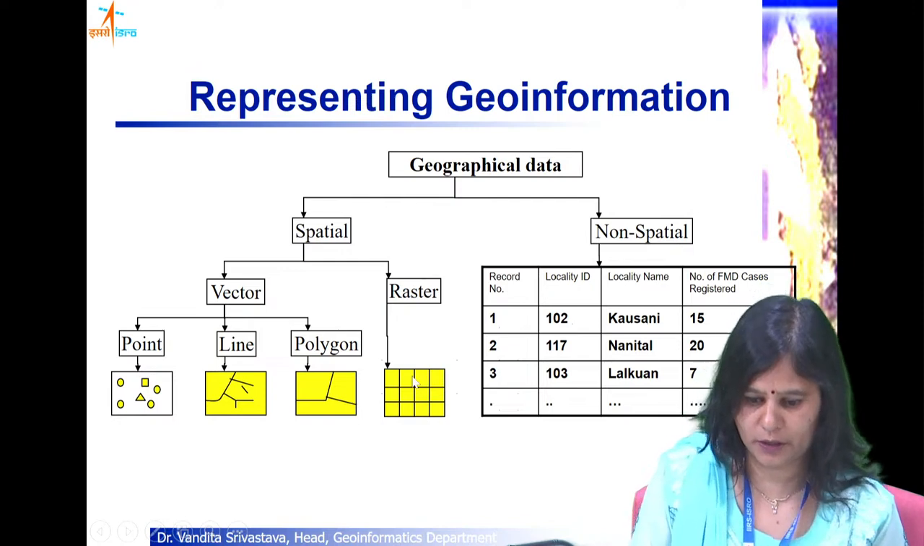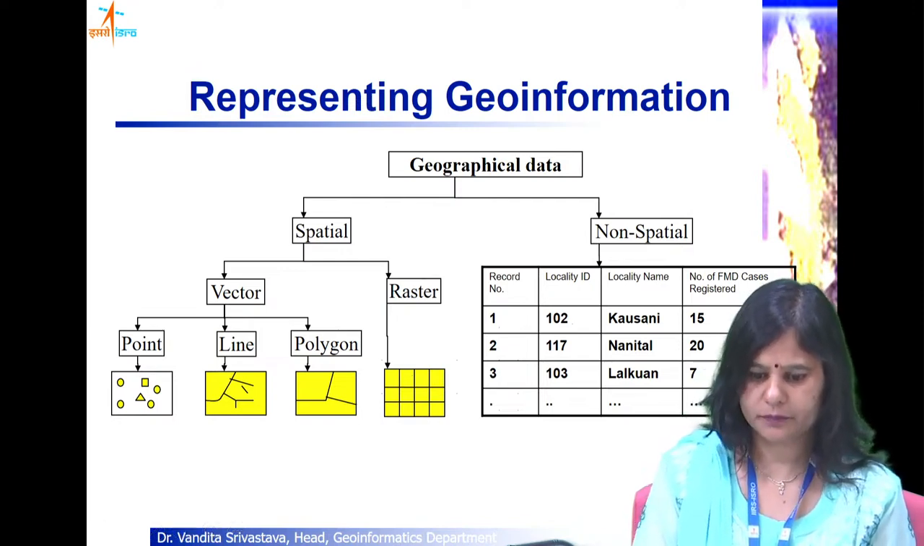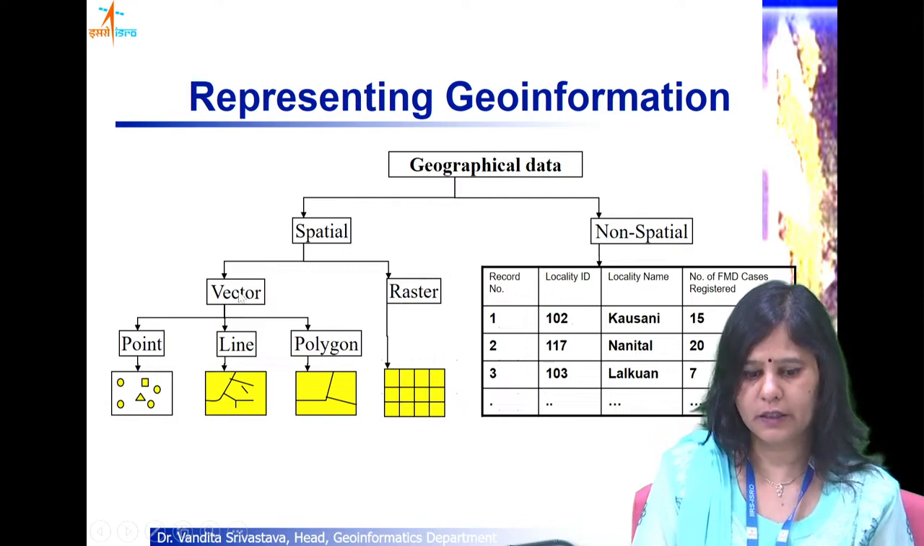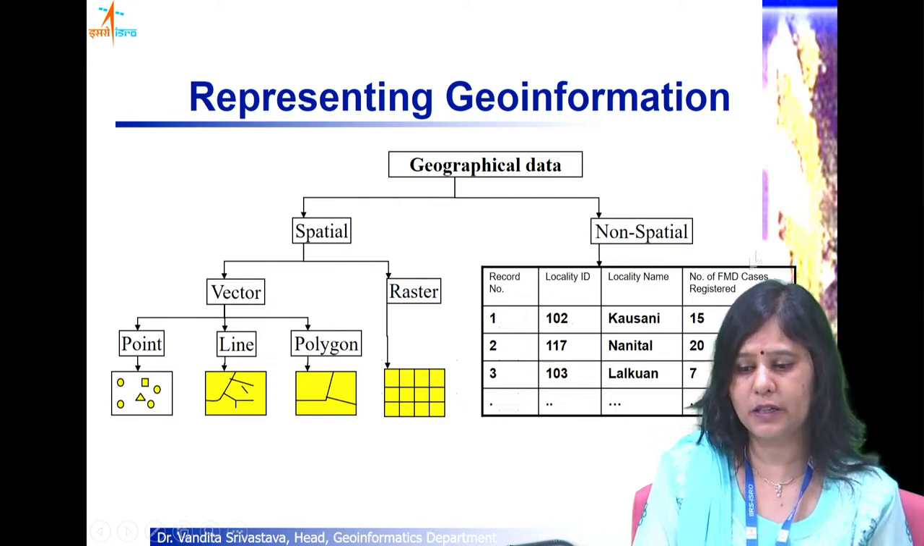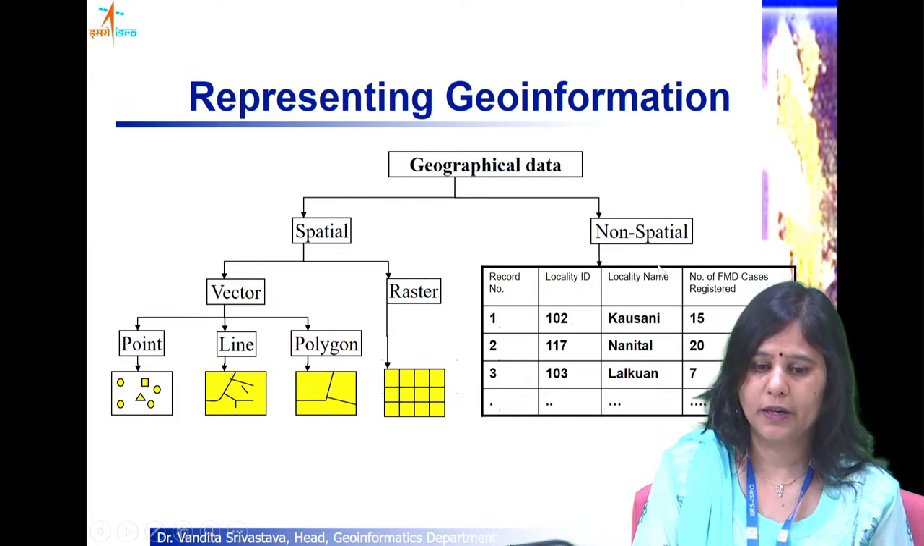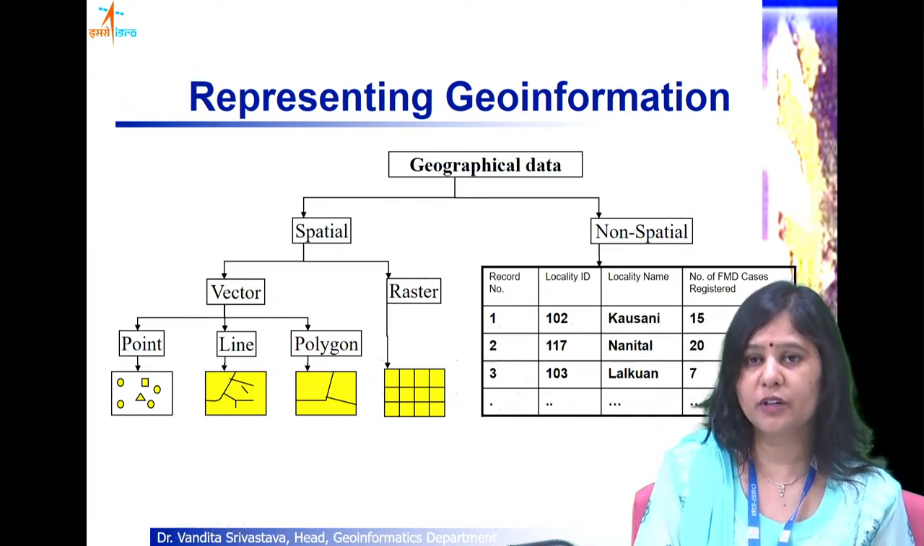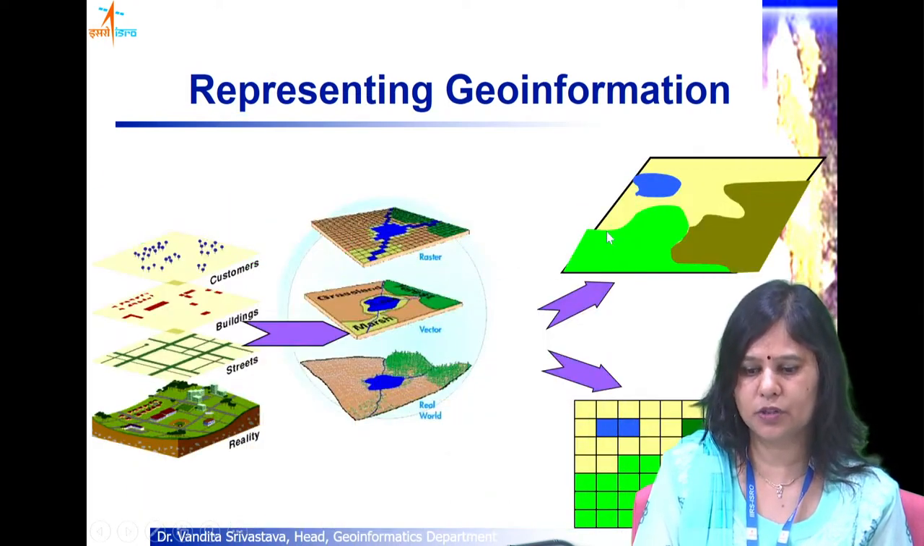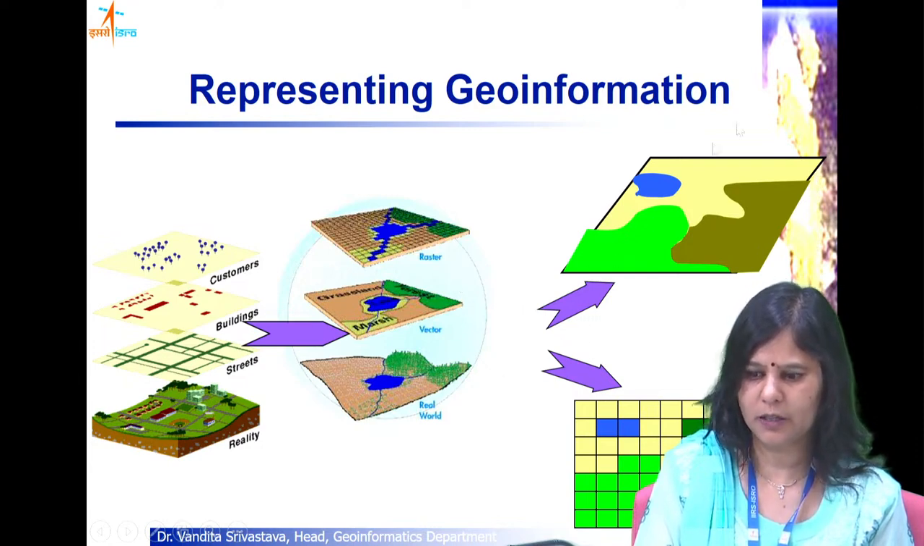Sometimes also you would see that it may have rectangular pixels as well. So these are the representations for spatial as well as non-spatial data. Now having understood how we represent the geographic data in various forms, the two types of information, this is another example of the vector and the raster, the same thing being represented as vector and raster.